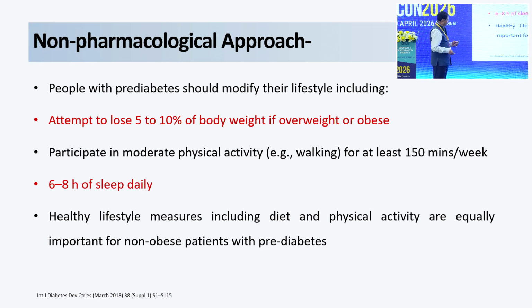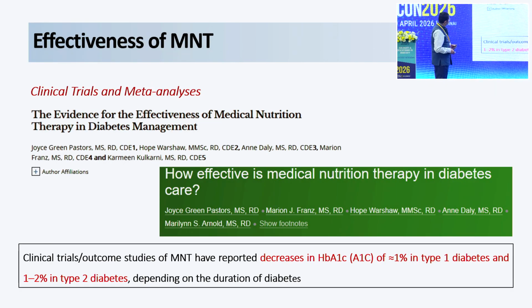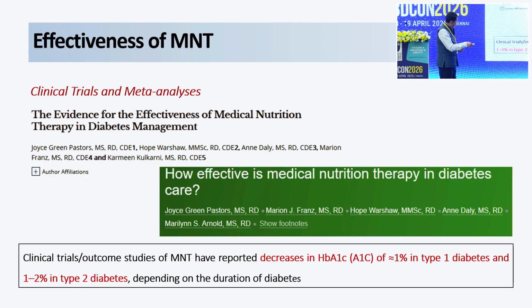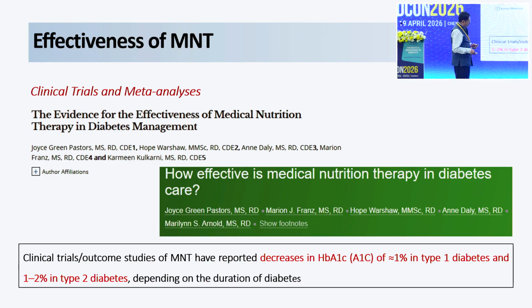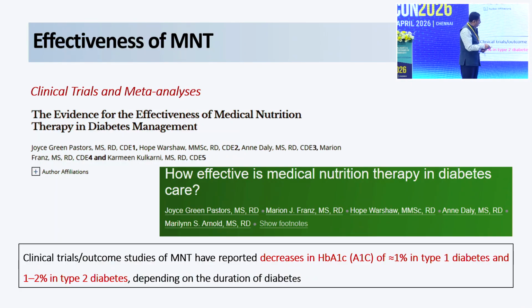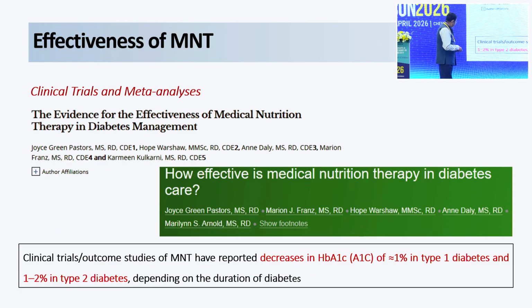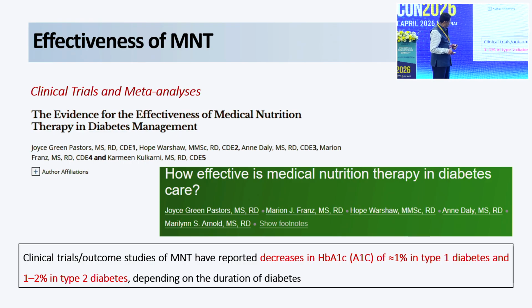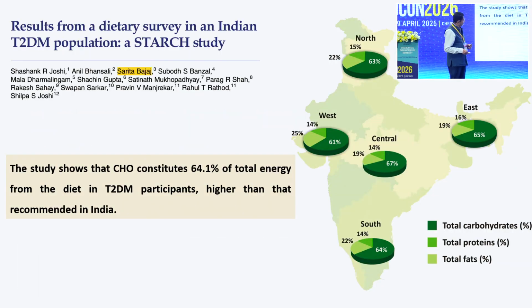Of course, a healthy lifestyle is the most important thing. Medical nutrition therapy has been published, and it says that it reduces HbA1c levels by around 1% in type 1 diabetes and around 1 to 2% in type 2 diabetes, depending on the duration of diabetes.